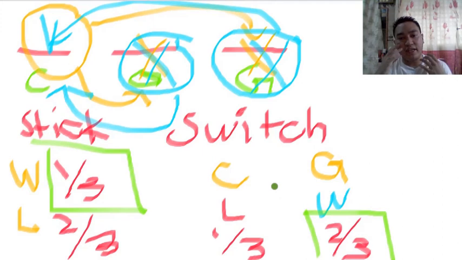So this is, I think, the best explanation so far, and this is from Khan Academy, that would explain why switching is really the best choice. But as I've said, this is just probability. There's no 100% assurance that you will win, but two-thirds is a better number compared to one-third, right?